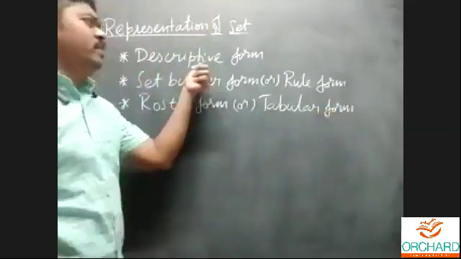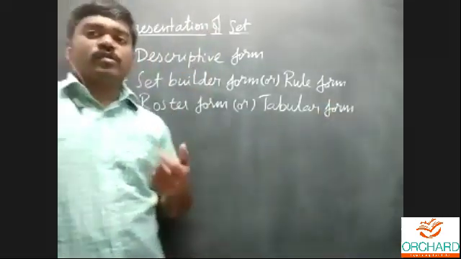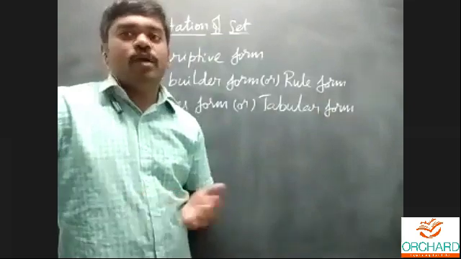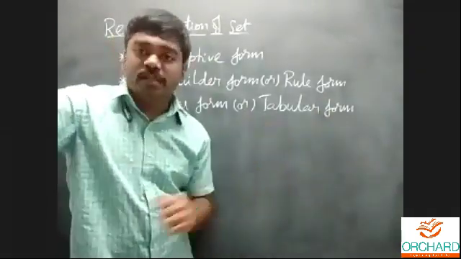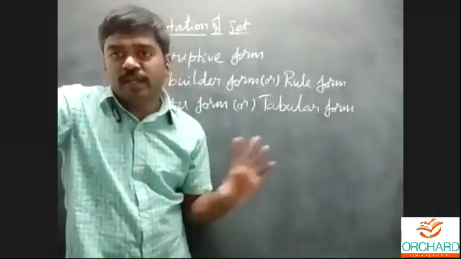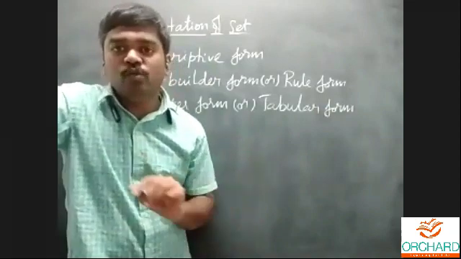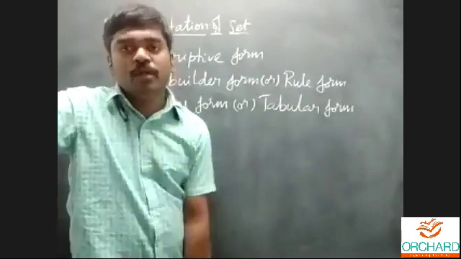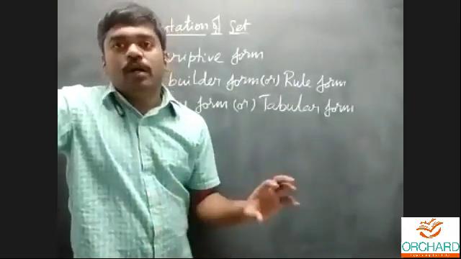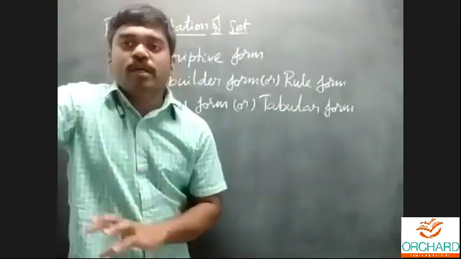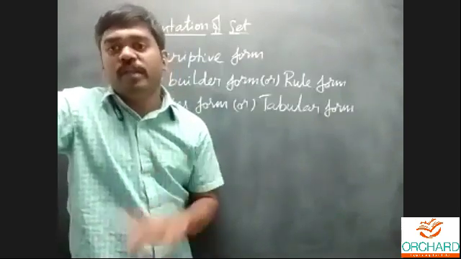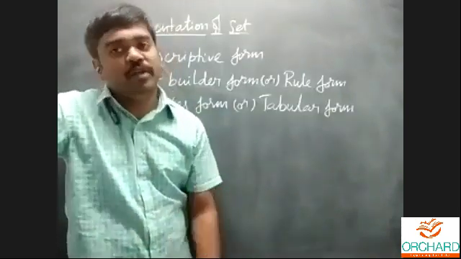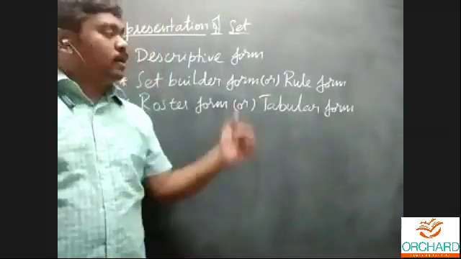What is meant by descriptive? Descriptive means to describe in terms of words only. For example, set of all vowels in English alphabet, or number of states in India, or the capitals of all states of India. These are descriptive form examples.